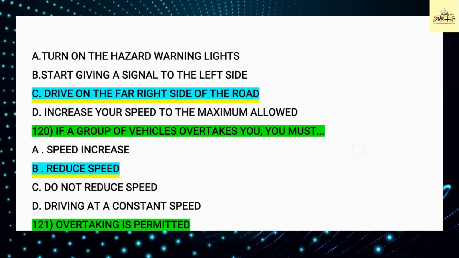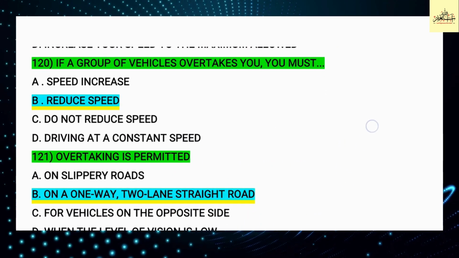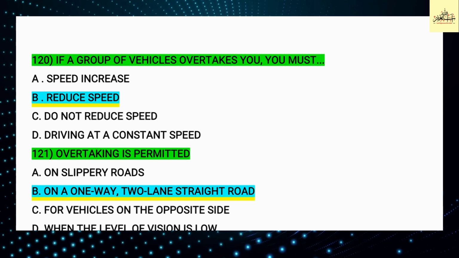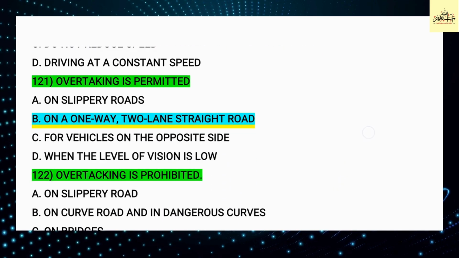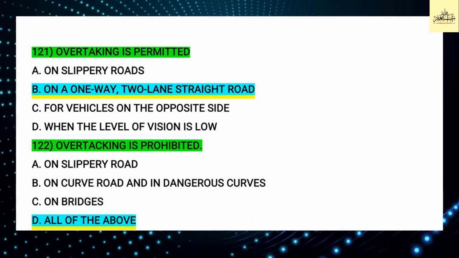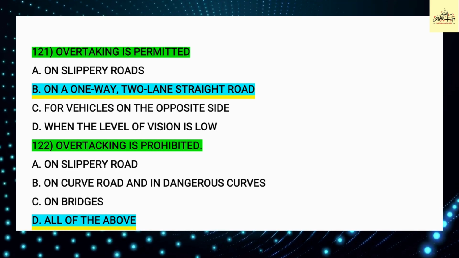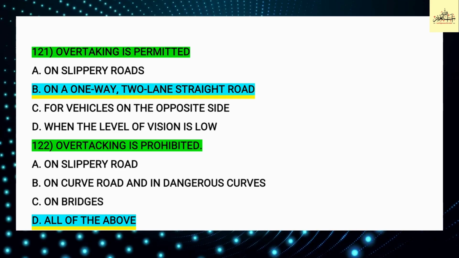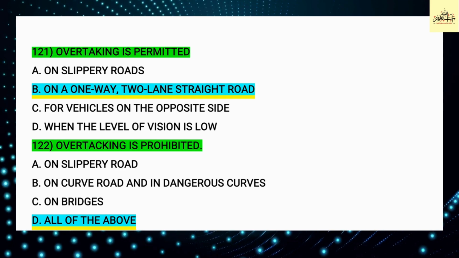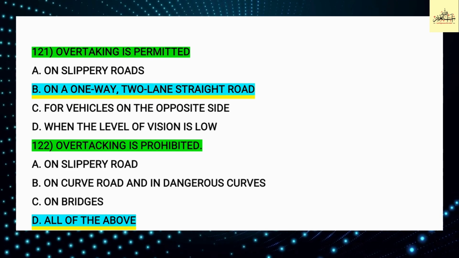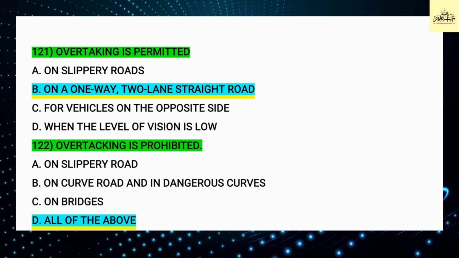Question 120. If a group of vehicles overtakes you, you must. Option B is correct: reduce speed. Question 121. Overtaking is permitted. This question is very important. Many times it comes in Dallah Driving School, so please keep the question and answer in mind. Option B is correct: on a one-way, two-lane straight road.